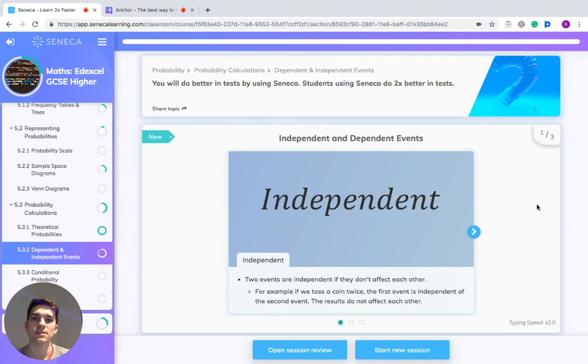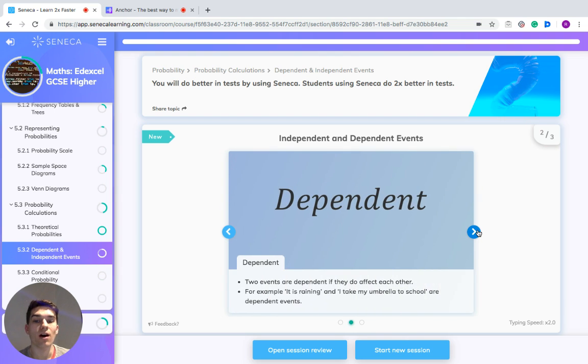Welcome back to this episode, taking a further look at probability, and in particular we're going to look at independent and dependent events. Two events are independent if they don't affect each other. An example would be the toss of a coin. If we do that twice, the first event is completely independent of the second event, because the results do not affect each other.